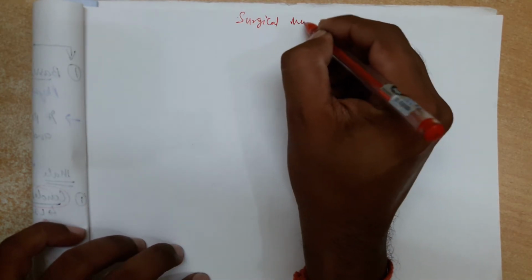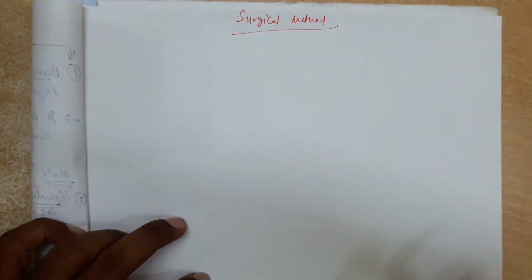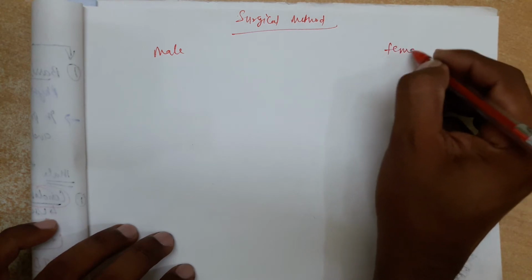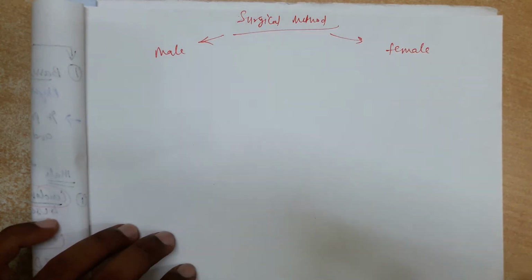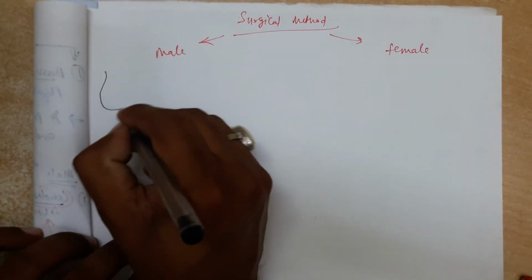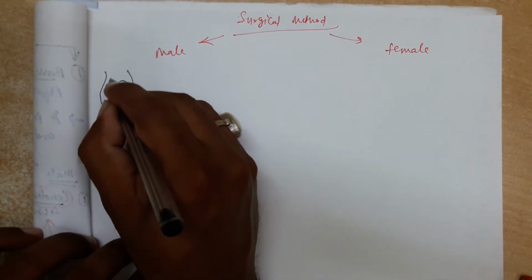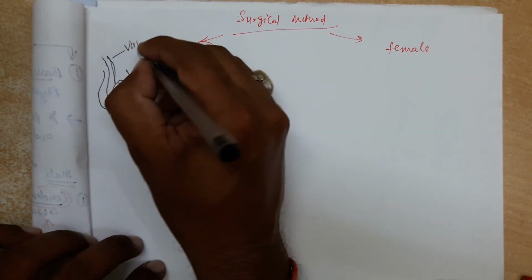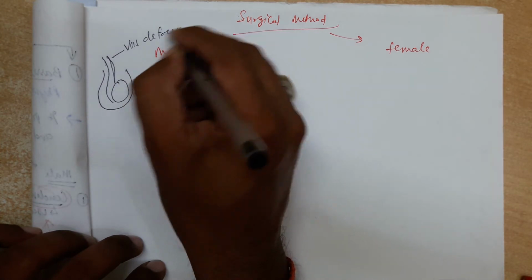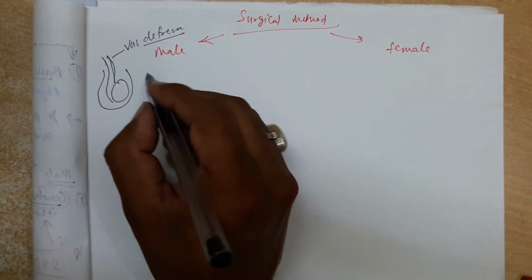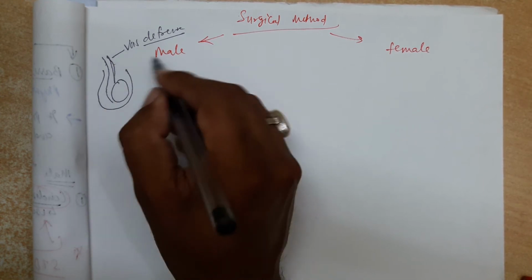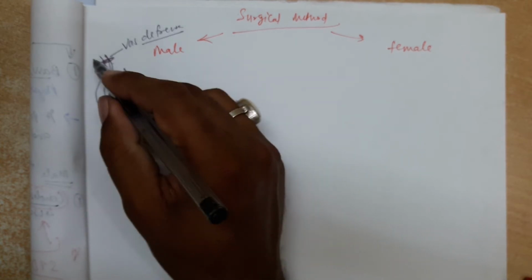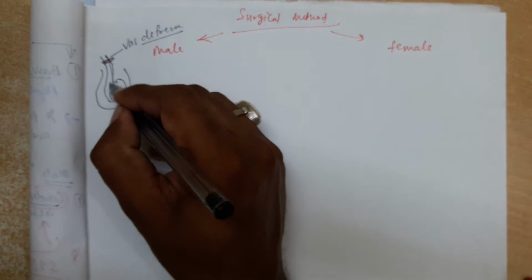Surgical method. Okay, what is the surgical method? The surgery is done in case of male and in case of female. We know that in the scrotum testes are present, and sperm comes outside the body through the vas deferens, which we have discussed in an earlier lecture. So what they do is the vas deferens is cut and tied with nylon thread from both sides, and finally during intercourse no sperm is released.